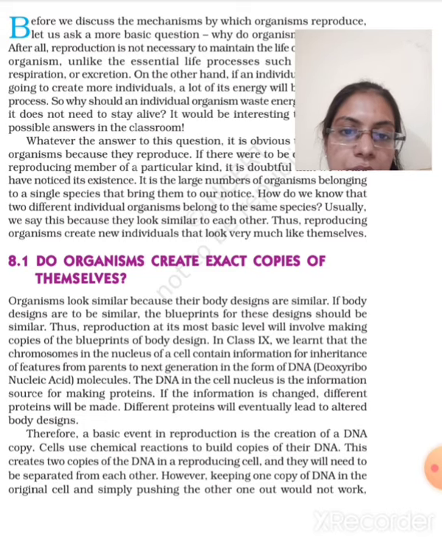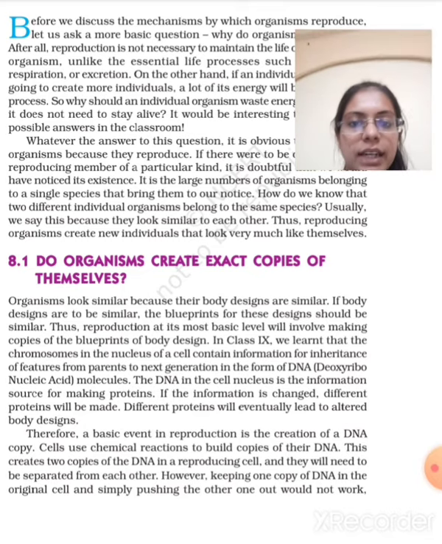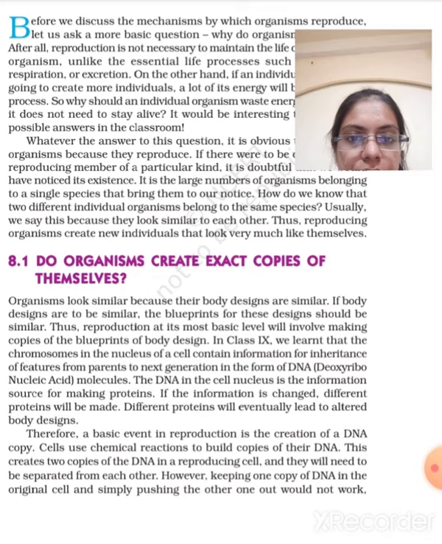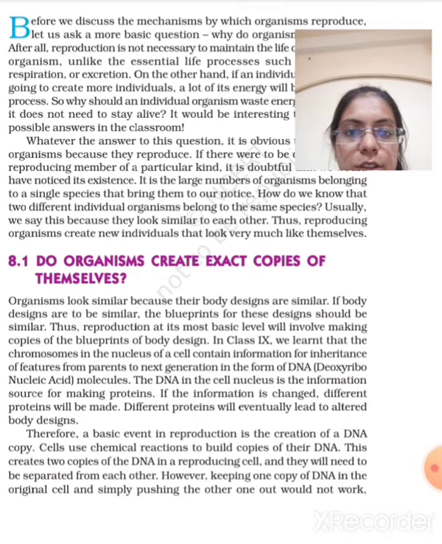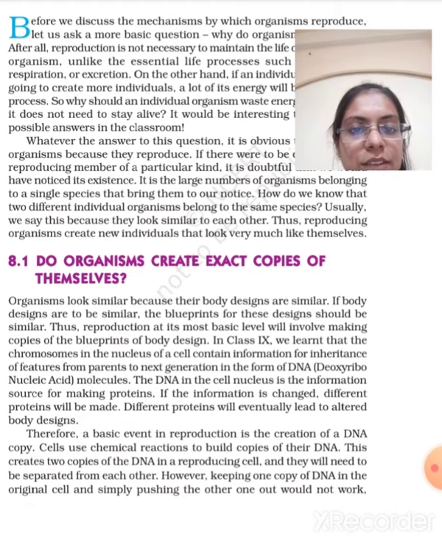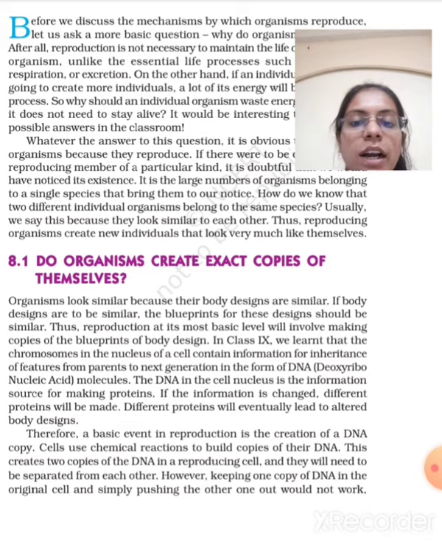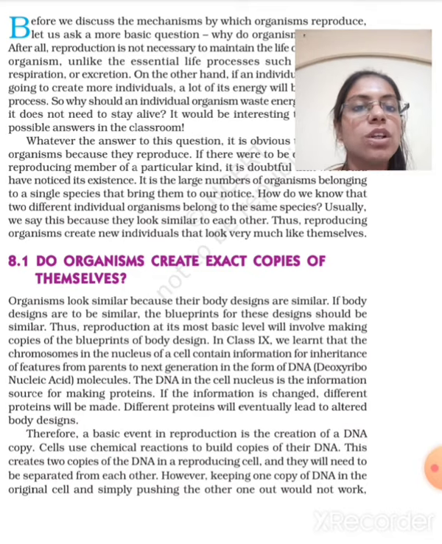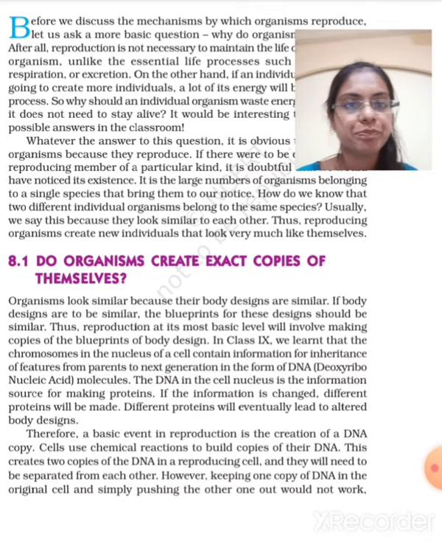In standard 9, we have learned that chromosomes in the nucleus of a cell contain information for inheritance of features from parent to next generation in the form of DNA. The DNA in the cell nucleus is the information source for making proteins. If the information is changed, different proteins will be made, and different proteins will eventually lead to an altered body design.